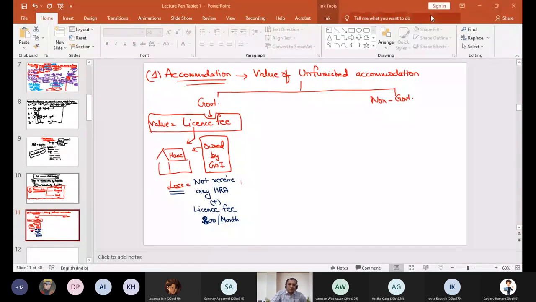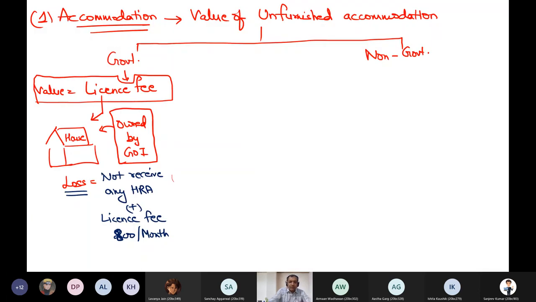So can you tell me, in this case, or let me tell you myself, that in case of a government employee, when you are getting this unfurnished accommodation, government says that only this license fee should be treated as taxable. So value is equal to license fee, that's it.